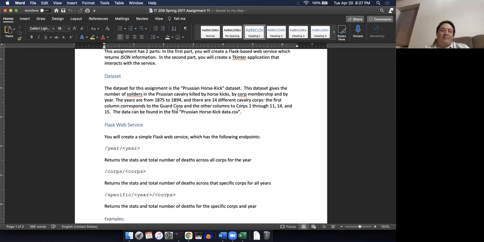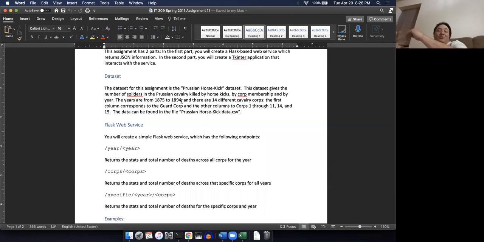Between 1875 and 1894, soldiers in the Prussian cavalry were killed by being kicked by a horse back when they had horses. And I actually found a data set that kept track of the number of soldiers in different units of their army that were killed by horse kicks. So we're going to create the API for that.